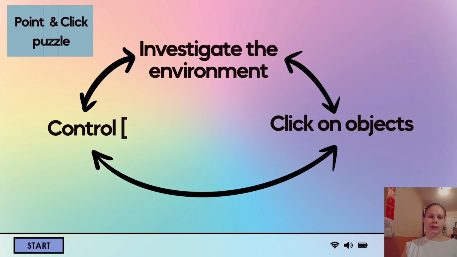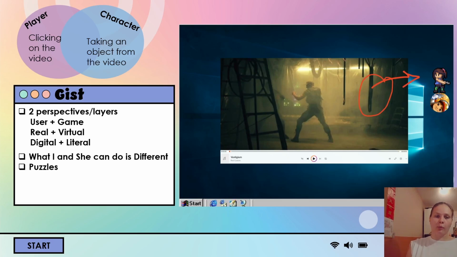So the core strategy involves investigating the environment, experimenting and discovering what can be done. For that, the player must click on objects and use their character, whose name is Bracket. There are two layers of gameplay: what the character Bracket can do and what the user can do, both controlled by the player. An example of their cooperative work is when the player makes the user click on the video. Then the player makes the character Bracket pick an object from the video, and this way they solve one of the puzzles.